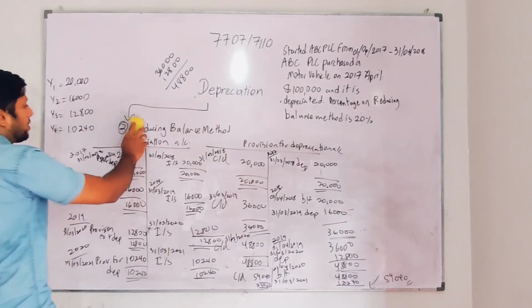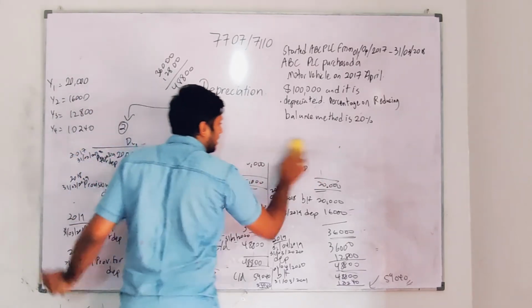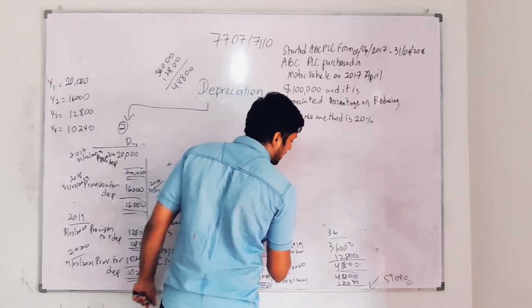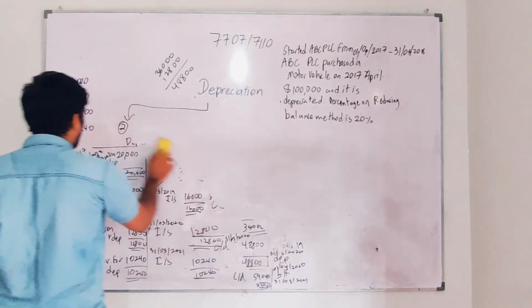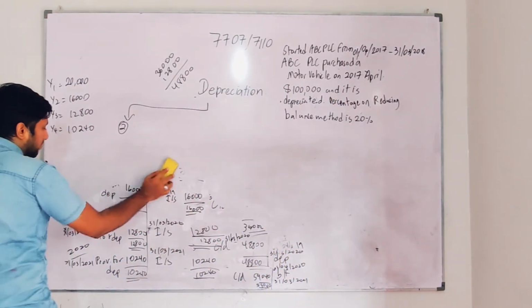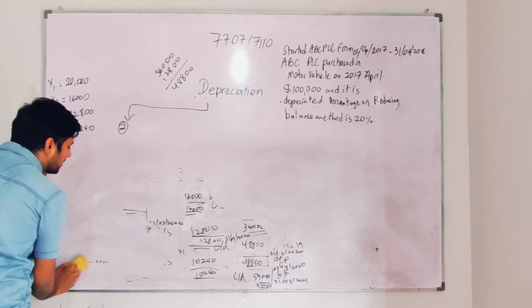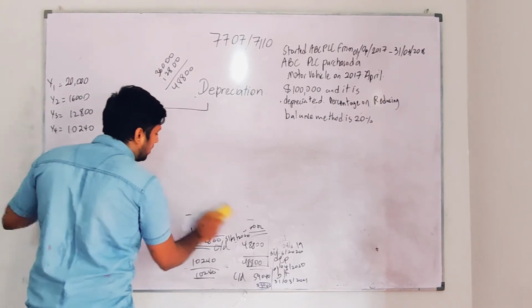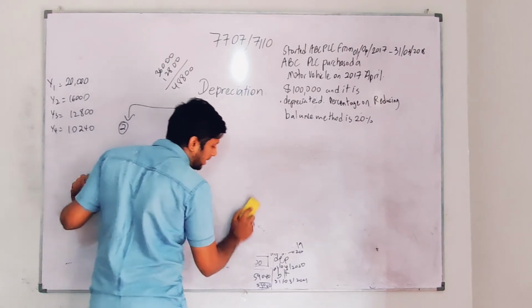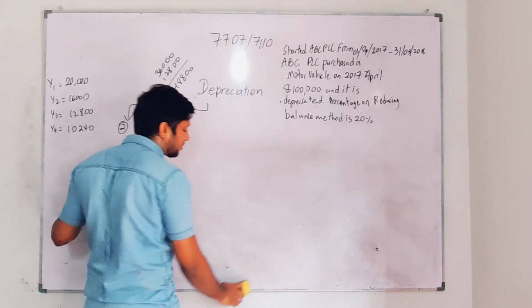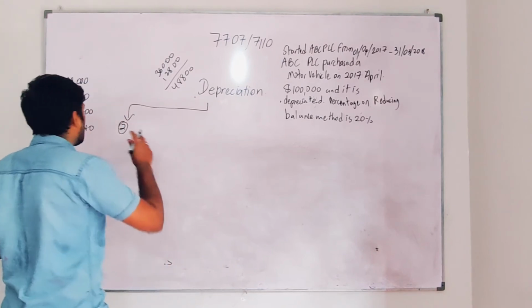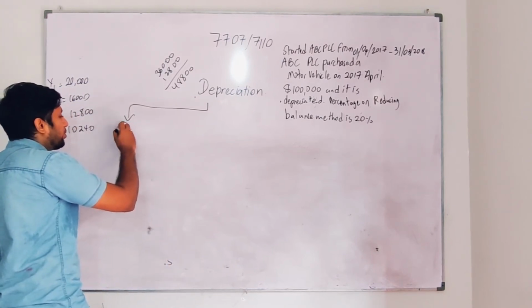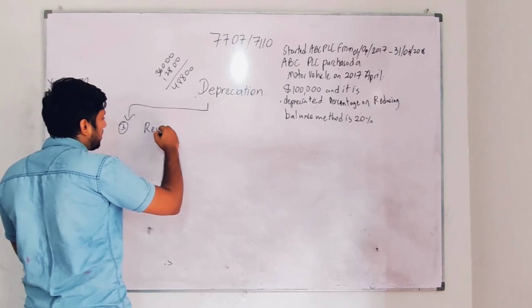The last method I'm going to teach you is what we call the revaluation method. Not much tested in your areas, but tested in your exam. On the manufacturing account, I have seen revaluation techniques in certain questions. In the manufacturing account on 7110, I saw this kind of adjustment most of the time. I don't know if it will be tested in 7707, but you should be careful about whatever the examiner is playing.